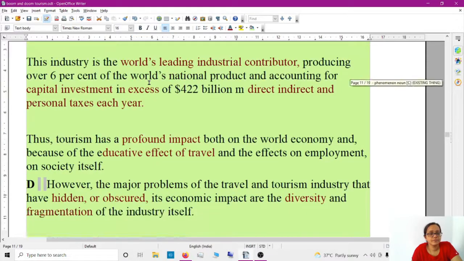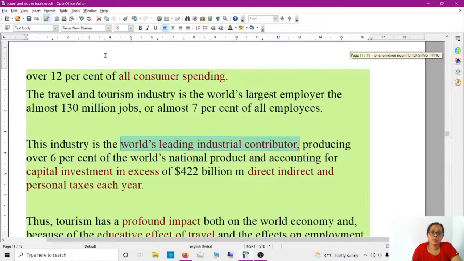Okay, the industry is the world's leading industrial contributor. Different vocabulary to explain the travel and tourism industry. It's the world's, see, before we learned world's largest employer, now world's leading industrial contributor. Can I ask you one frank question? Did you know this type of sentence, vocabulary? No, right?